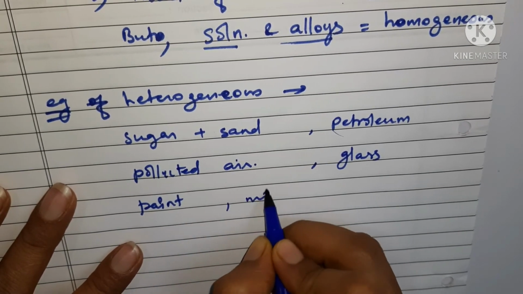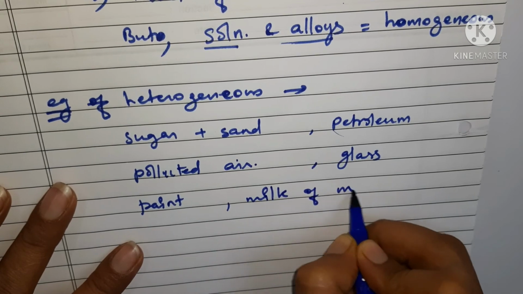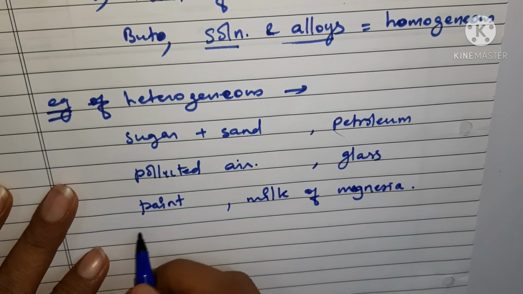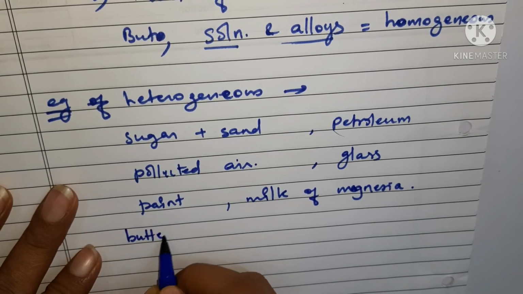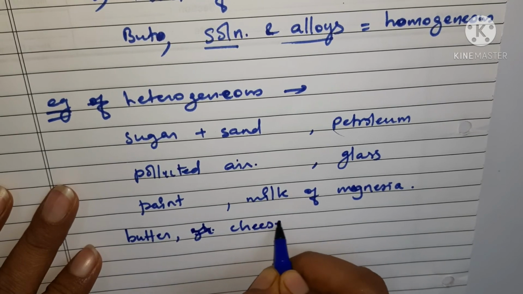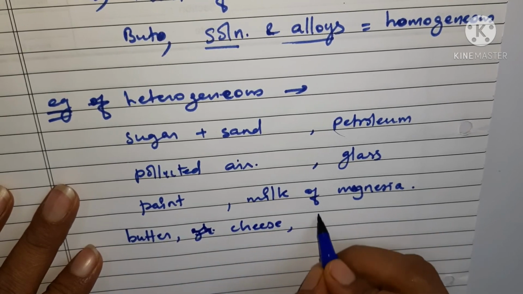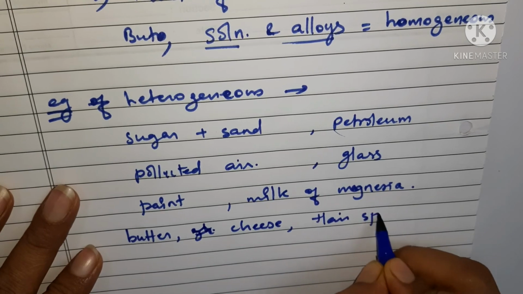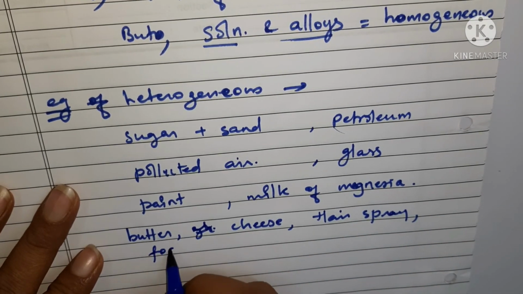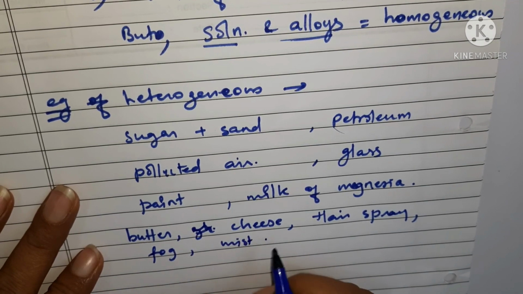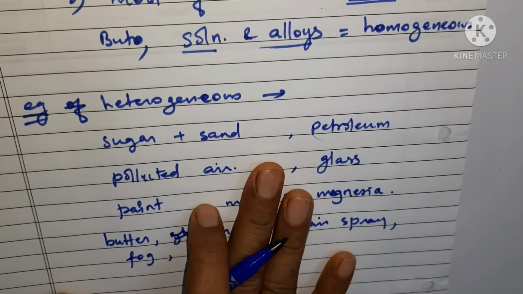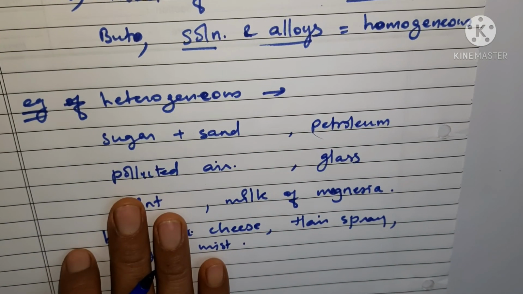Milk of magnesia is again a heterogeneous mixture. We use butter, ghee, cheese, hairspray; all these are heterogeneous mixtures. Even the fog or the mist you see around are examples of heterogeneous mixtures.